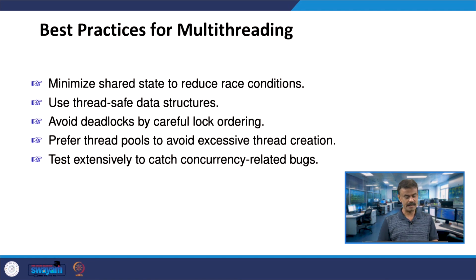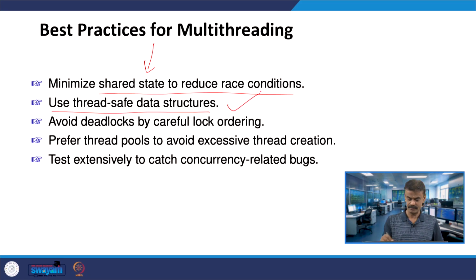Now the next one is best practices for multi-threading. You minimize shared state to reduce race conditions, and we use thread safe data structures. This we had seen. For multi-threading, we have to avoid deadlocks by careful lock ordering.